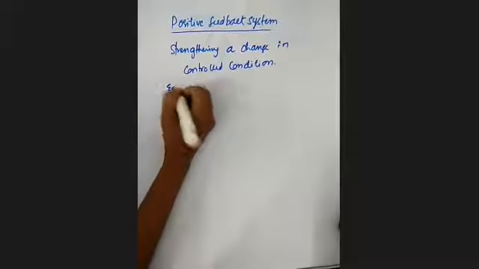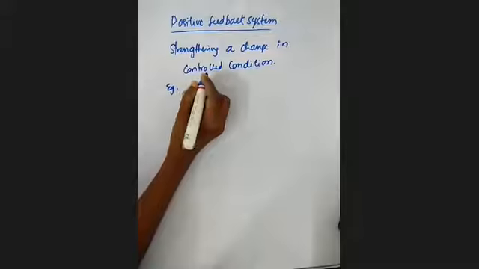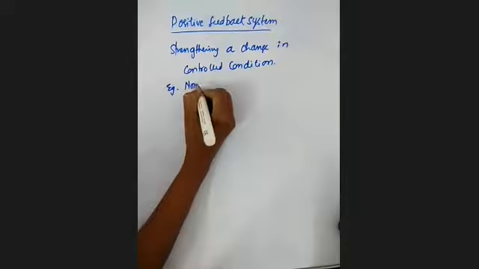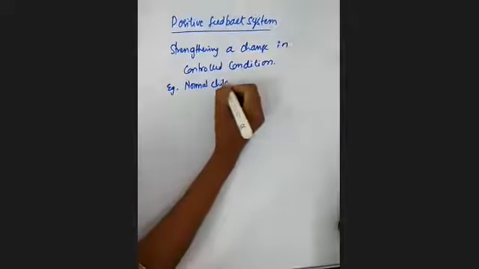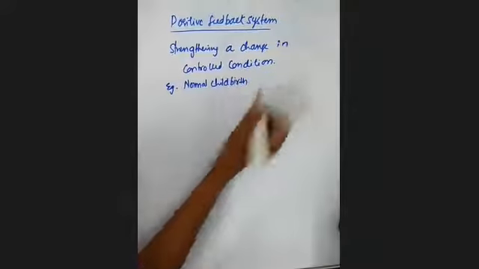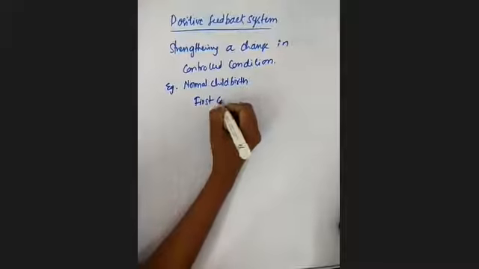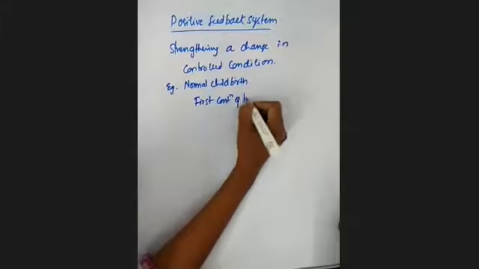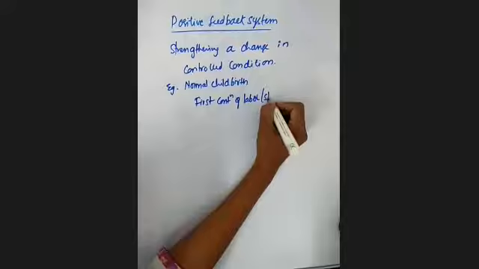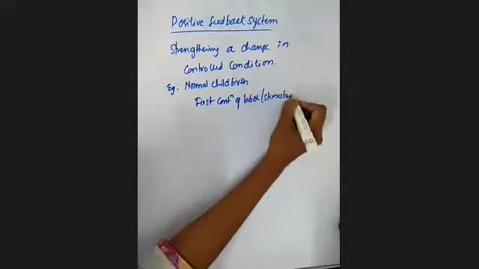Here we'll see one example of this positive feedback system, that is normal childbirth. Let's see what happens. First, there is a contraction of labor, which acts like a stimulus.